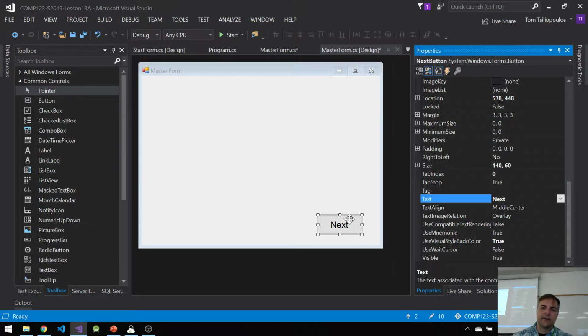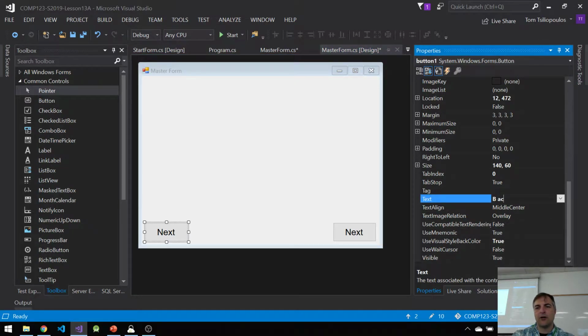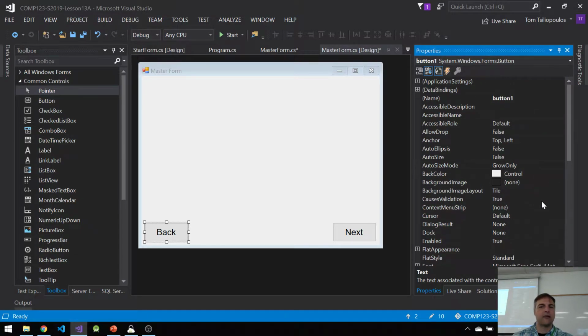I've got this button here. Let's suppose I put it in a particular position, and then I control drag over here and make another button. And instead of calling this next, we'll call it back. So I want to have a form that automatically has next and back buttons for whatever reason. So a couple of controls.